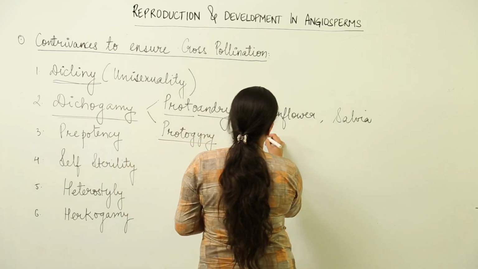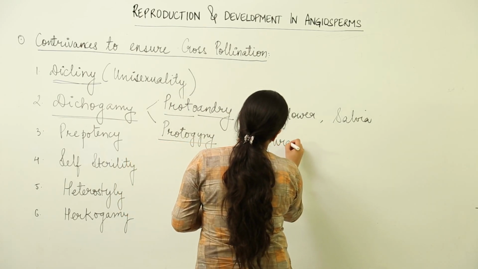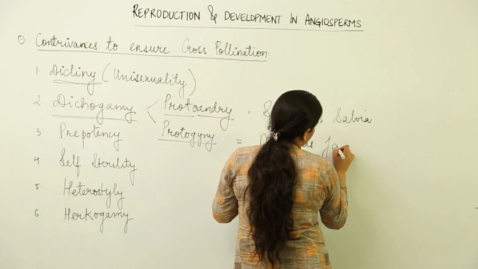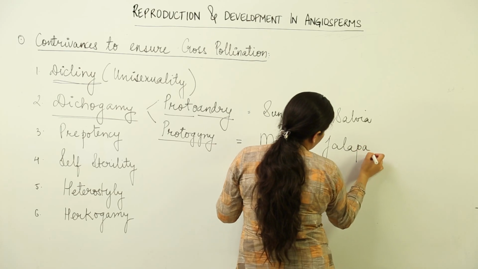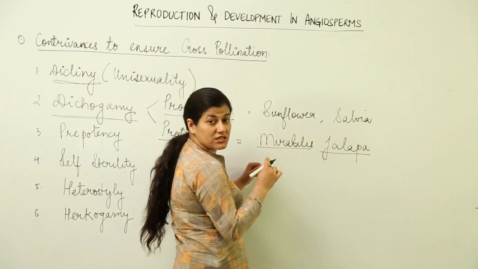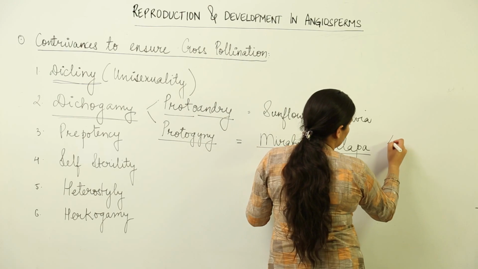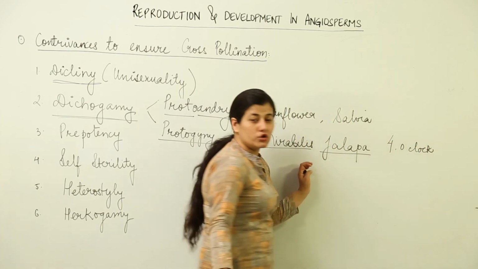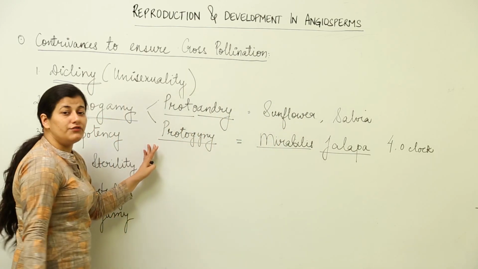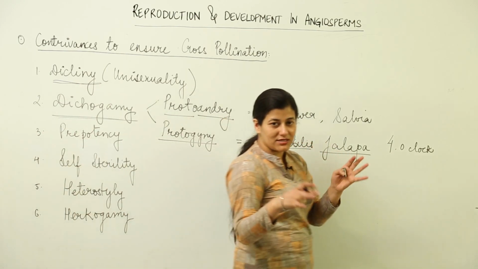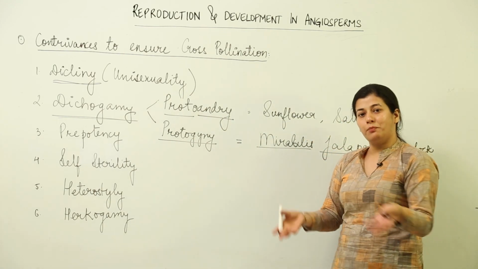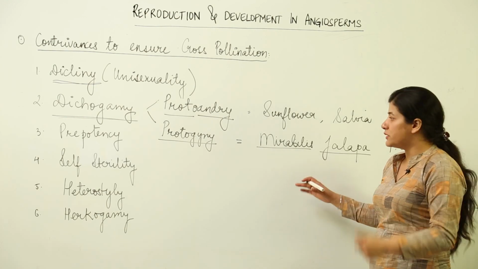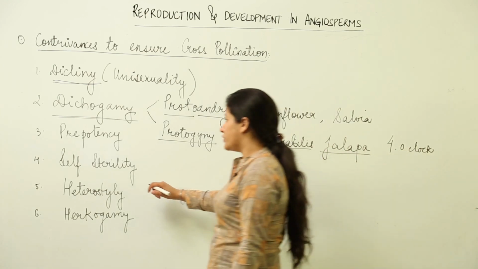In the case of protogamy, we have the example of Mirabilis jalapa, otherwise known as 4 o'clock plant. I hope you remember this plant from your knowledge of genetic studies where we had talked about incomplete dominance. 4 o'clock plant is showing protogamy where the female part would develop earlier. That means the stigma would be receptive for the pollens, but the pollens of the plant would not have developed completely for their dispersal. So, such is the condition of protogamy.